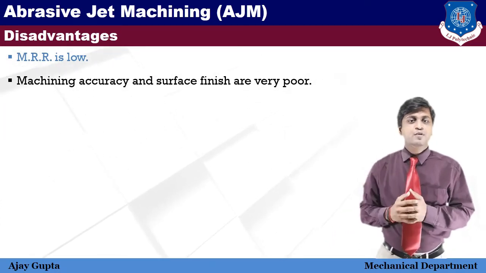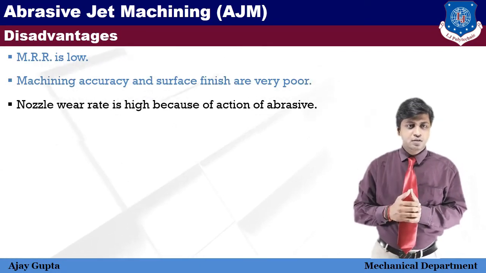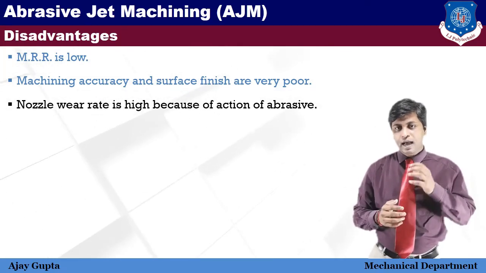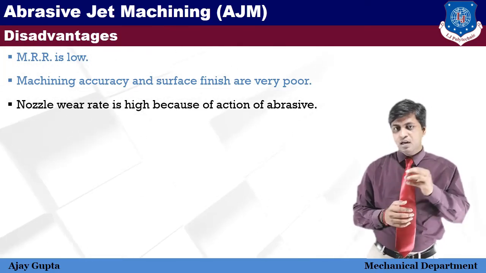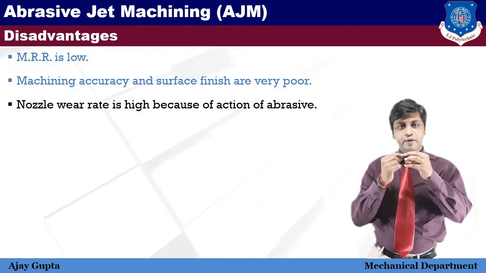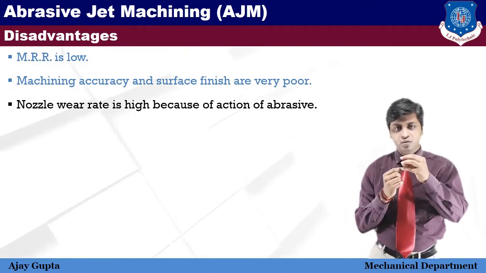So that's why surface finish is not very high. Third one is nozzle wear rate is high because of the action of abrasive. As abrasive particles come through the nozzle, the nozzle internal diameter is affected due to erosion. So the nozzle wears out.